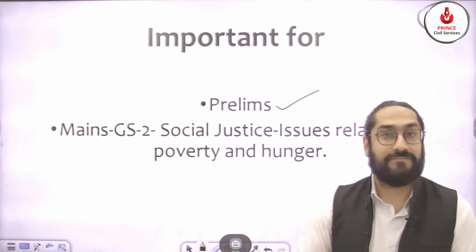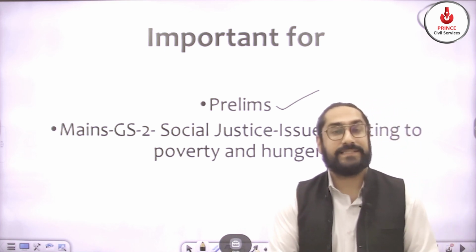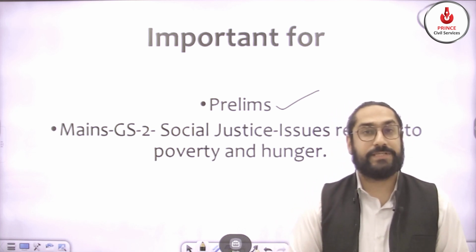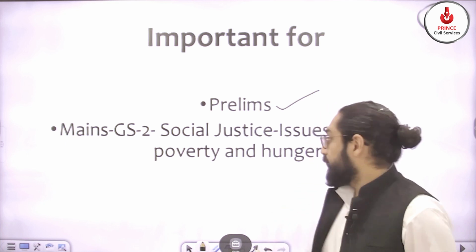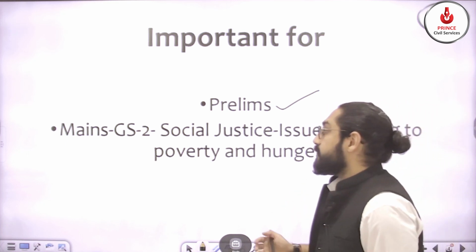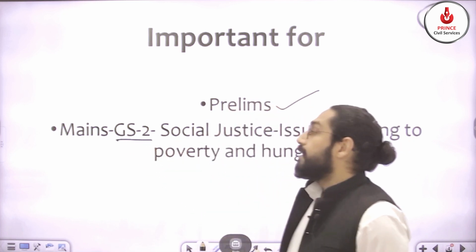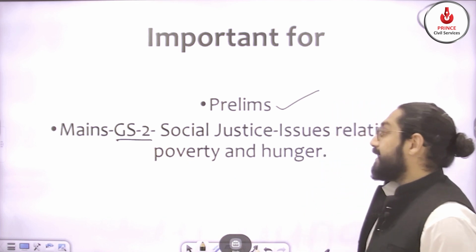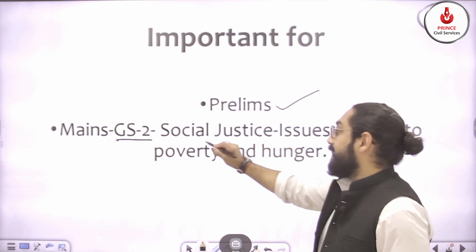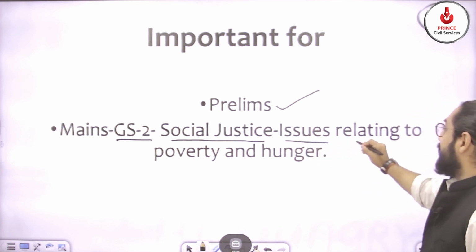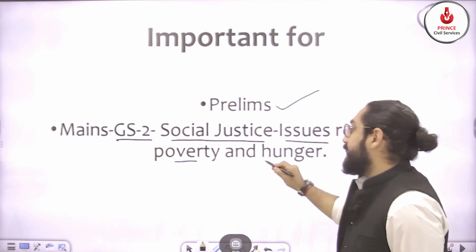So we have to be very thorough with any index and any report which is released by an international organization or a government agency. Not just from a prelims perspective, this topic is also important from your mains perspective, that is the GS2 paper, and in that you have a topic related with social justice, that is issues relating to poverty and hunger.